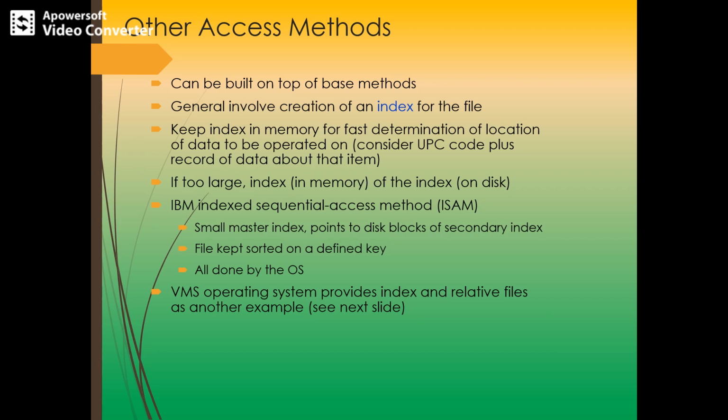In order to find a particular item, we first make a binary search of the master index, because the master index points to the disk blocks of the secondary index, which contain the actual data. The binary search provides the block number of the secondary index. This block is read in, and again a binary search is used to find the block containing the desired record.